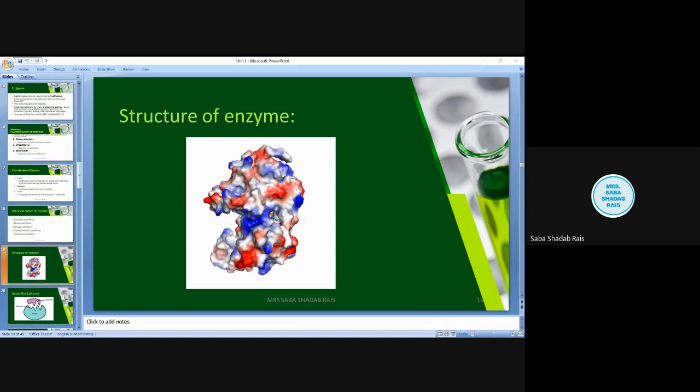Functional role of coenzyme is to act as a transporter of chemical group from one reactant to another reactant. So note this particular point. Functional role of coenzyme is to act as a transporter of chemical group from one reactant to another reactant. Okay. So what do you think? Which type of enzyme will possess such a coenzyme? Transferase, right? Because the functional role of the transferase is to transfer one functional group from one enzyme to another enzyme.